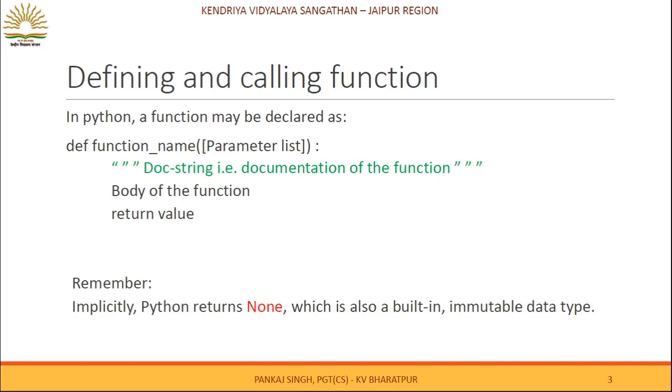Then the body of the function, this is the part where we are actually doing some task. And then the return value, return is also a keyword, so you may return some value and then that value may be used in the place where we are calling that function. We will discuss one by one.